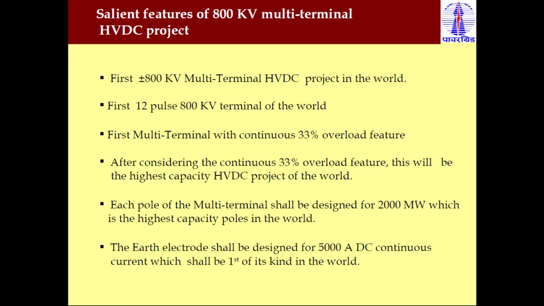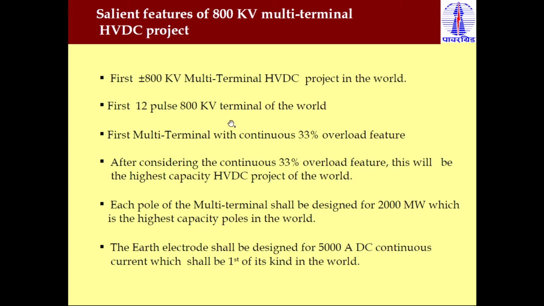So what are the salient features of this HVDC multi-terminal system? This is the first plus or minus 800 kV multi-terminal in India, not only in India but in the world, in terms of voltage level. And this is the first 12 pulse 800 kV terminal. We use the 12 pulse converter but not at this voltage level. So this is the first 12 pulse converter which is operated at 800 kV in the world.